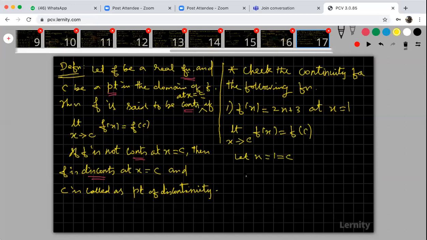First of all, find the value of this function, f of 1. What is the value of the function? Value of the function means just replace x with 1. Therefore, this is 2 into 1 plus 3, that is 5. So that is the value of the function.